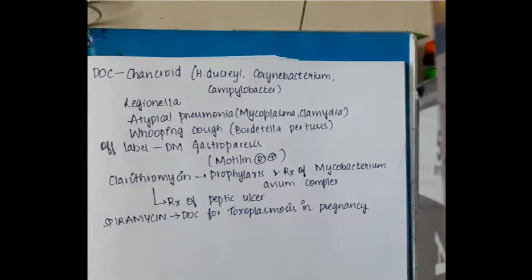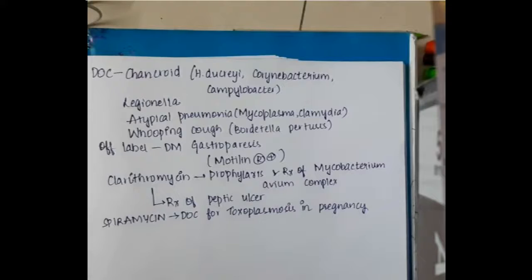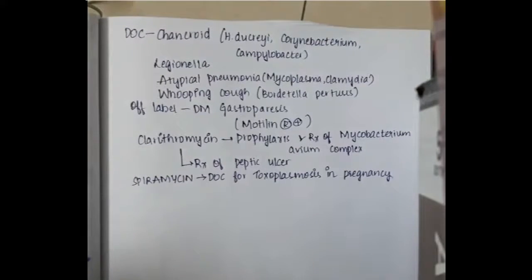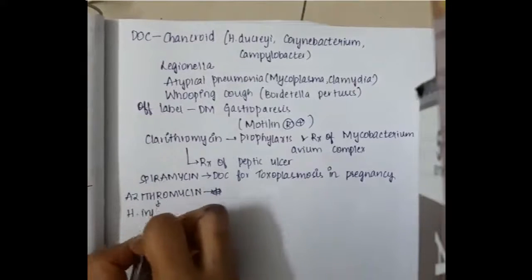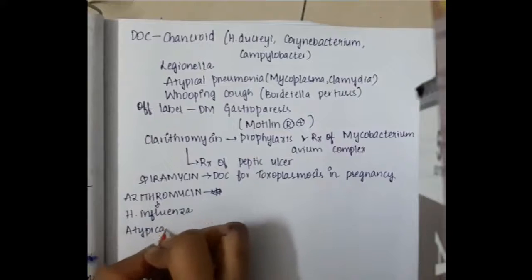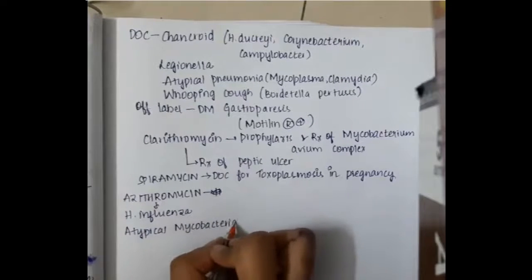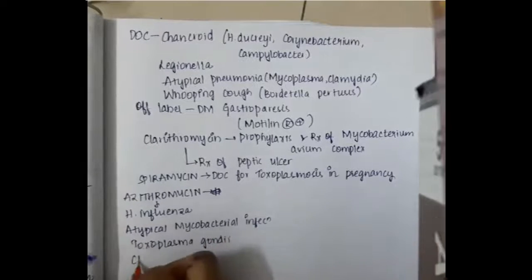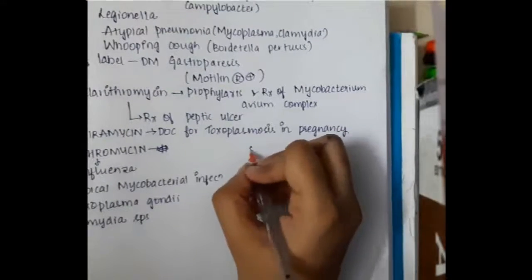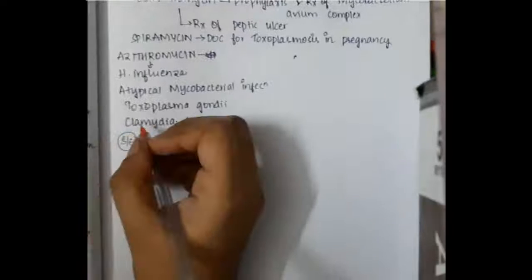Then we have the drug azithromycin. Azithromycin is used for Haemophilus influenzae, atypical mycobacterial infection, Toxoplasma gondii and also Chlamydia species.